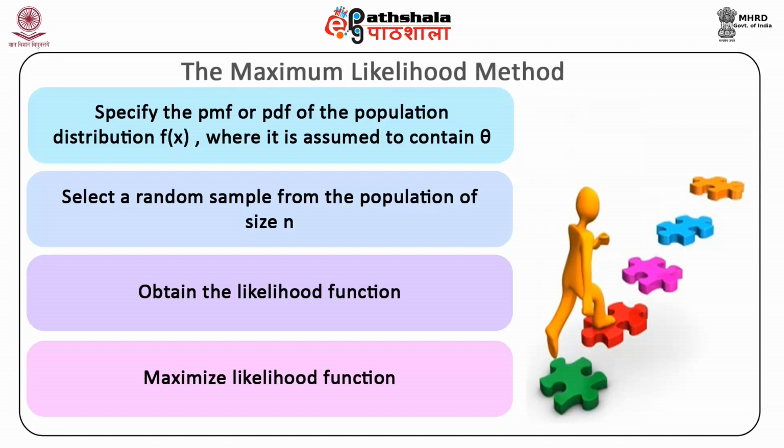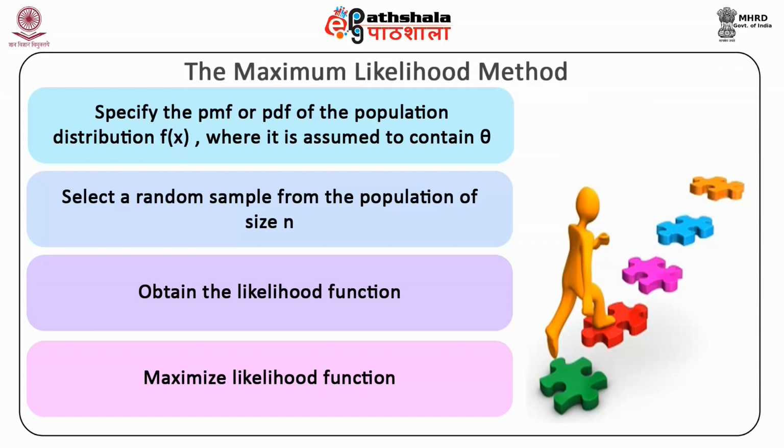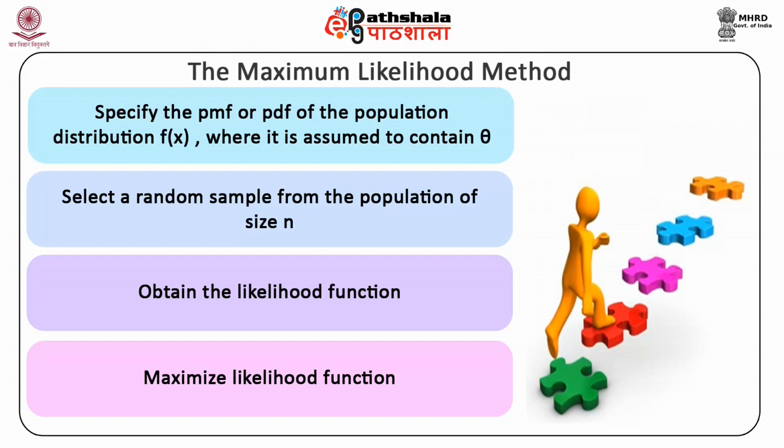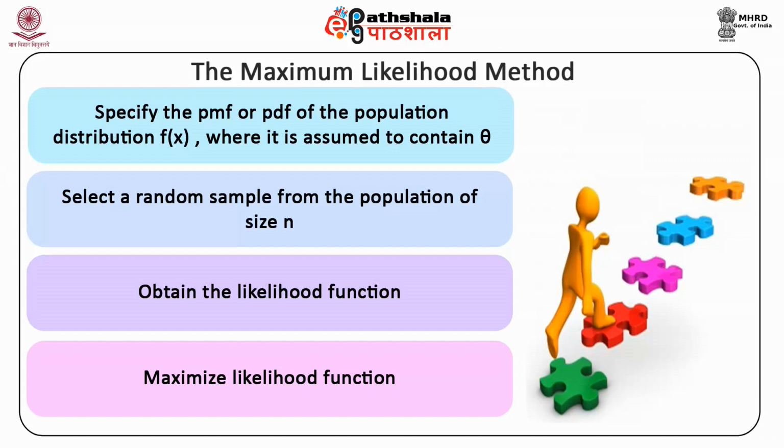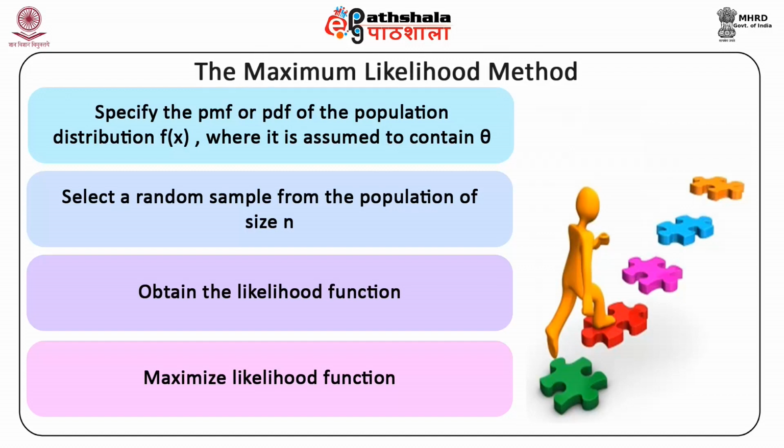Since log L is a monotonically increasing function of L, the value of theta which maximizes L also maximizes log L and vice versa. This result is independent of whether we take log to the base 10 or natural logs to the base e. With the following examples, let us see how we can derive the maximum likelihood estimators.